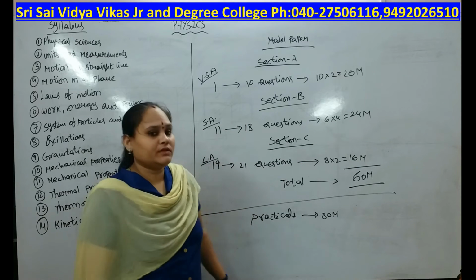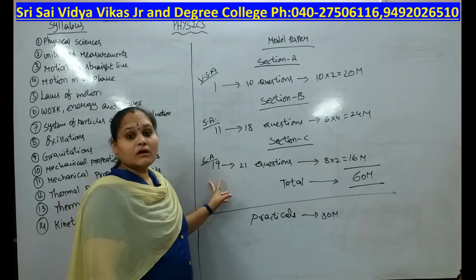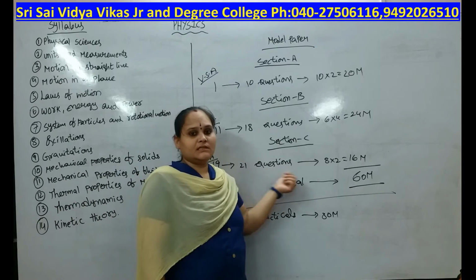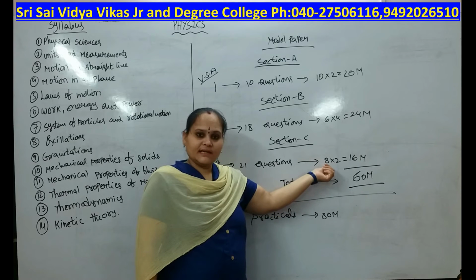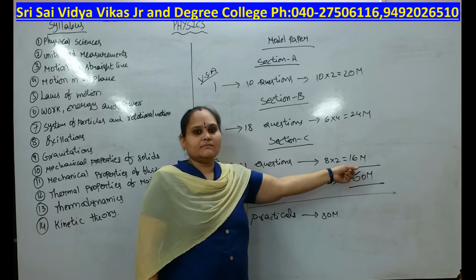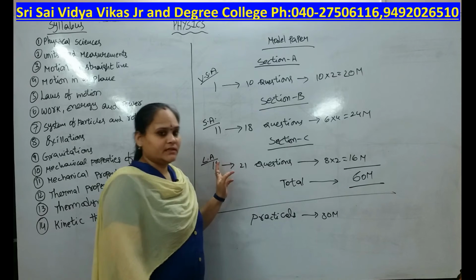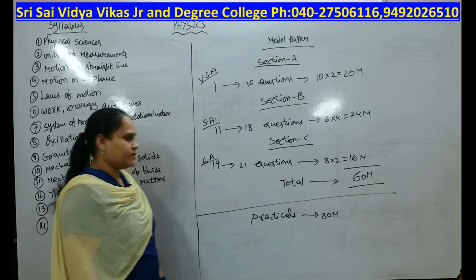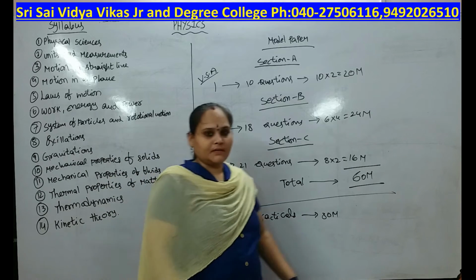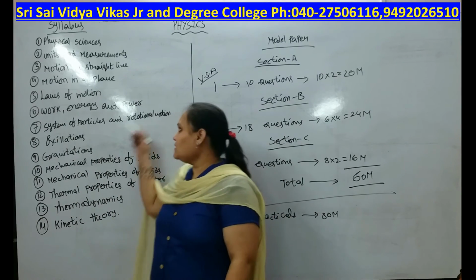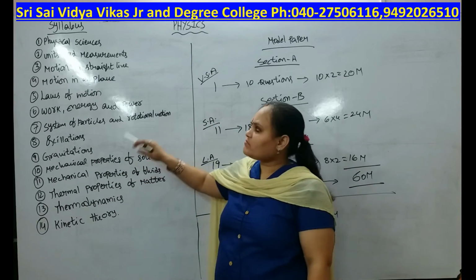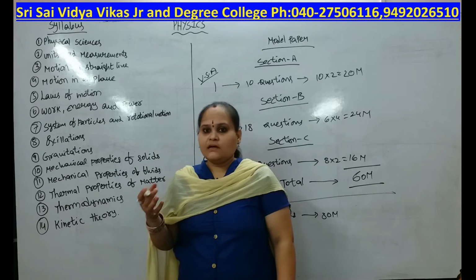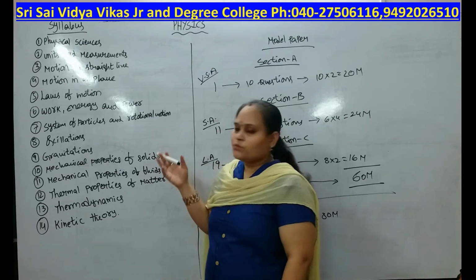We have a choice of 2 questions. In section C, long answer questions, question numbers 19 to 21 are long answer questions. In this, each question carries 8 marks. 2 eights are 16 marks. 1 question is our choice. In this, 3 questions are there. We can write just 2 questions. 1 is a choice. So, total 60 marks. This is our pattern. In these 14 chapters, some chapters have 8 marks questions, and some chapters 2 marks, 4